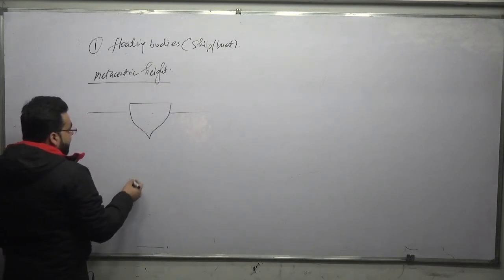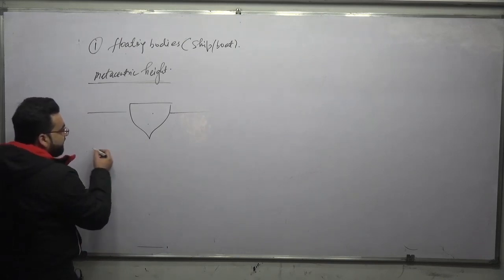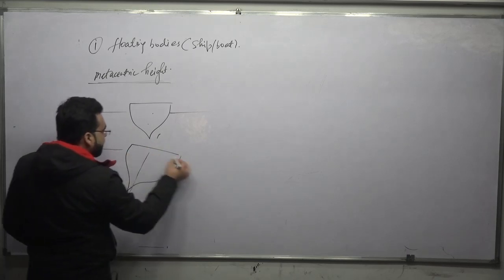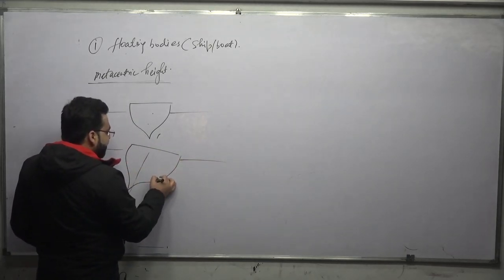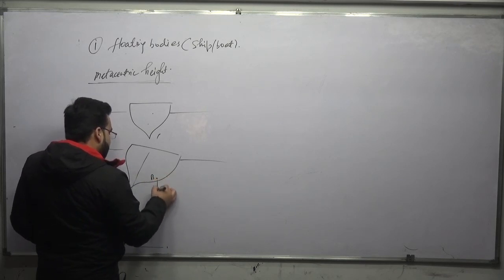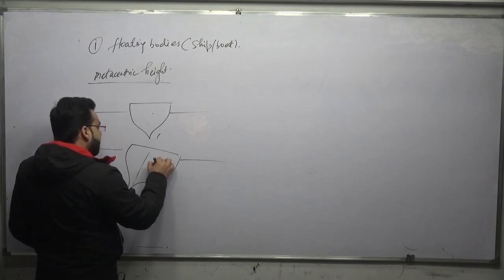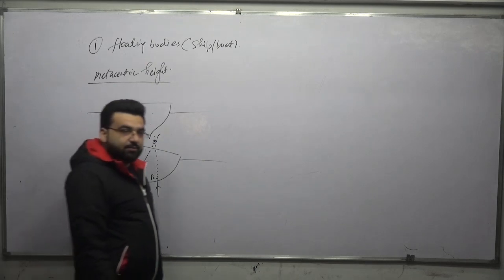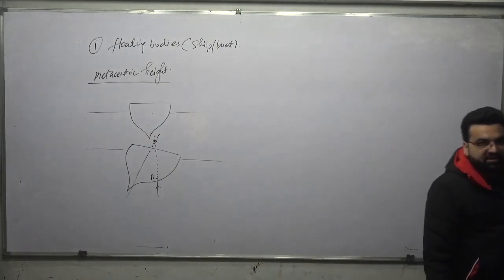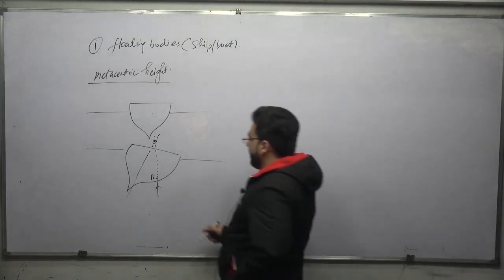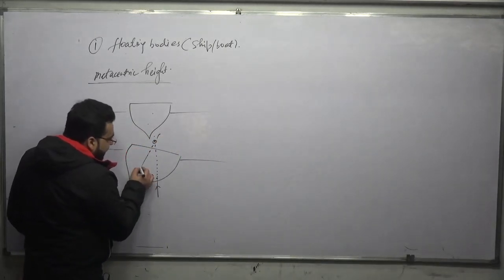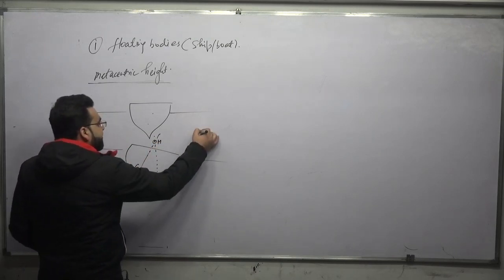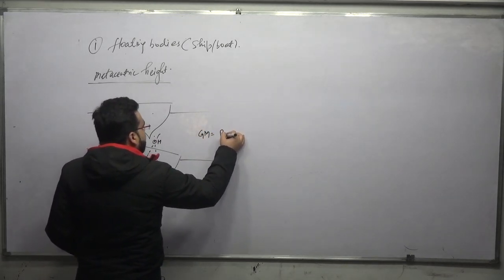So what is the metacentric height? There is an axis of this boat. This is the axis of this boat. This is the center of buoyancy, somewhere here, with the buoyant force acting in this direction. There will be a point of intersection of the axis of this ship and the line of action of the buoyancy force, right? And this is what is called the metacenter. And the height of this point from the centroid, this is your M, so GM is called the metacentric height.